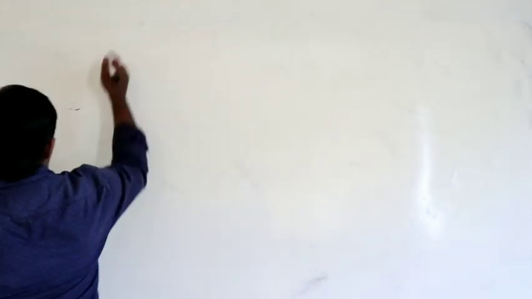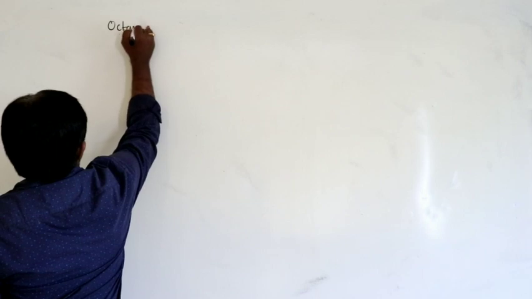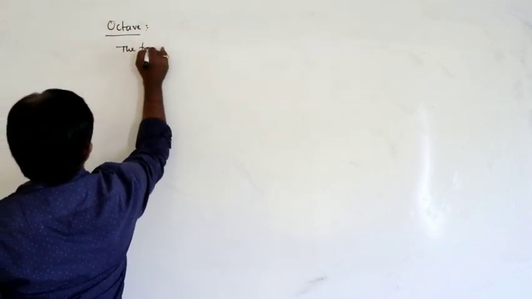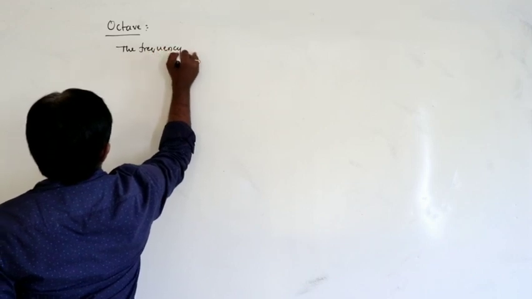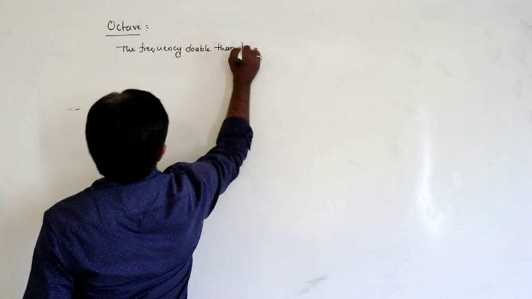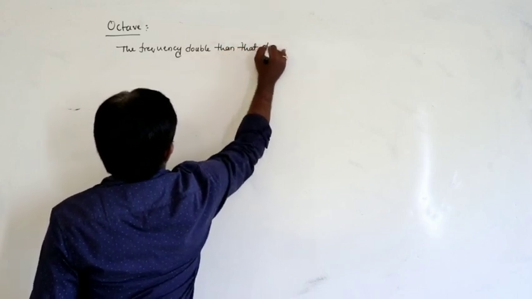So next, what is the octave? Already we discussed this. What is meant by the octave? Octave means the frequency double than that of fundamental frequency.